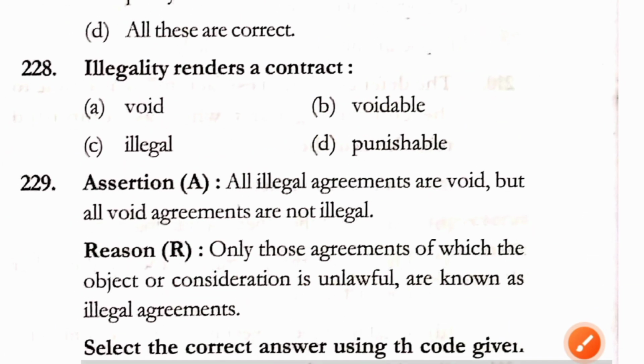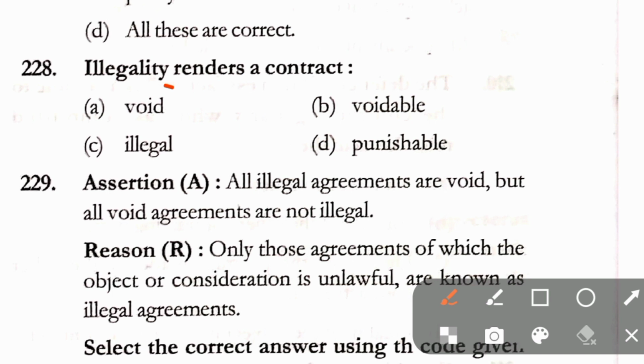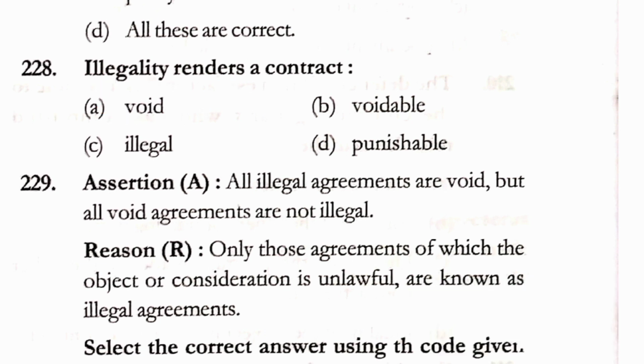Question number 228. Illegality renders a contract: option A void, option B voidable, option C illegal, and option D punishable. Correct answer here is option A, that is void.